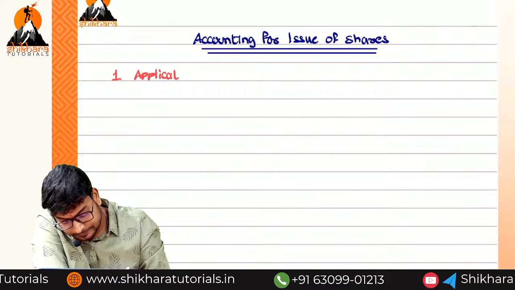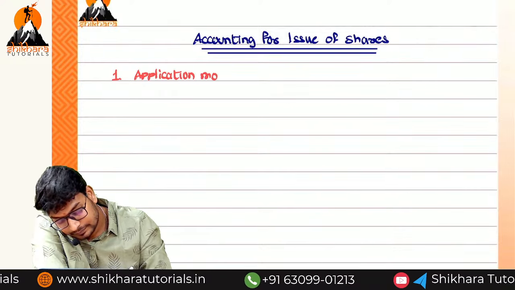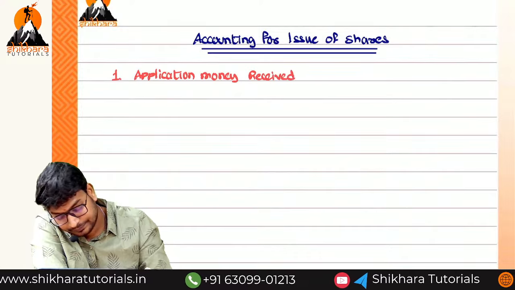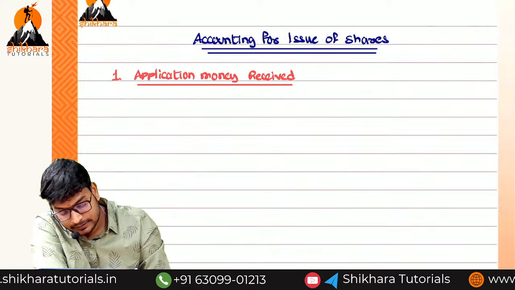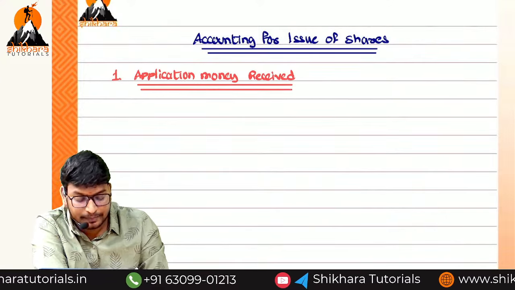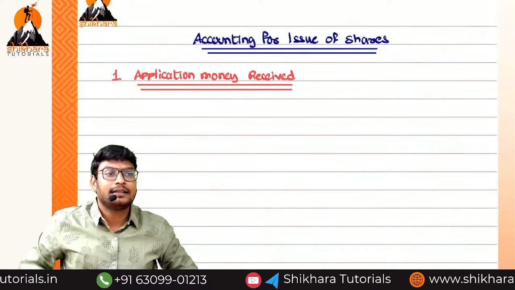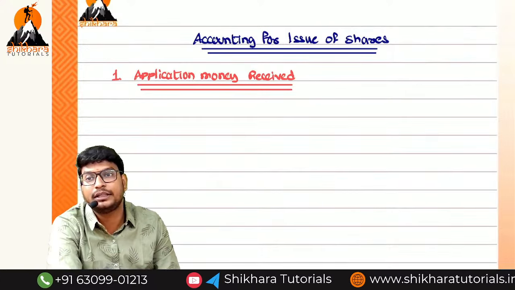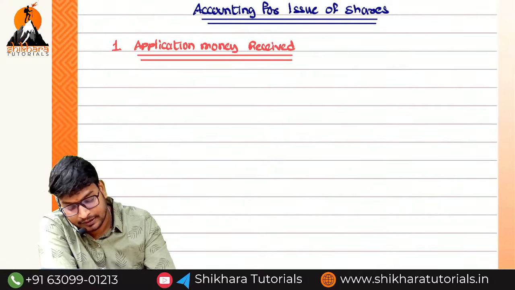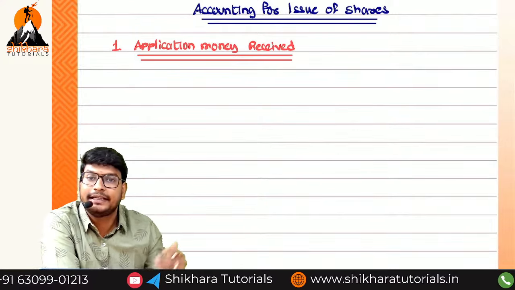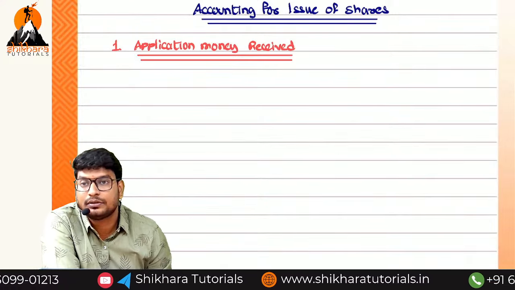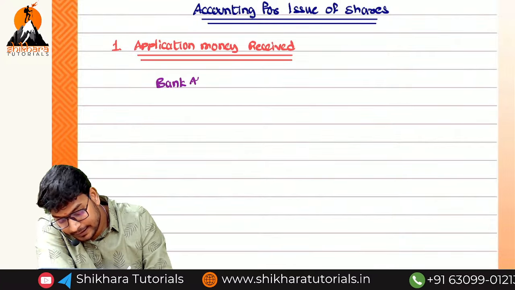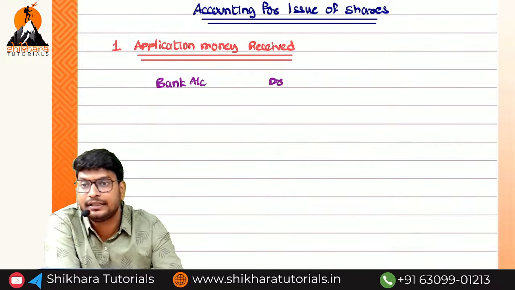So the first one: application money received. Here in this chapter we use the bank only, because the shareholder will not directly come to the company and give cash. He will purchase the share only through bank accounts. So what is the entry we can write? Anything we receive comes in, so the bank will be debited. Bank account debit to,